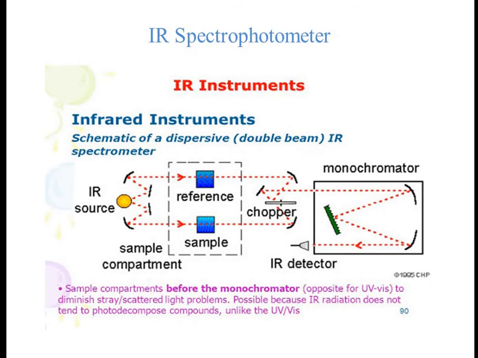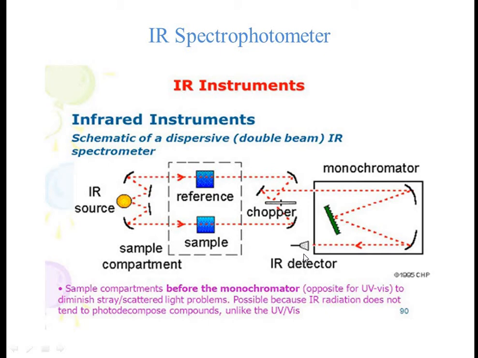The next is the instrumentation. IR spectrophotometer. What type of instrument is it? This is the schematic diagram for the IR spectrophotometer. There is a source, then this is a double beam spectrophotometer, so there is a reference solution and a sample solution, then there is a monochromator, and finally there is a detector. When we consider the diagram for IR spectrophotometer, this type of diagram is expected to be drawn. There is a source, then reference and sample solution, then there is a monochromator, after that there is a detector, amplifier and recorder. So this is the diagram.